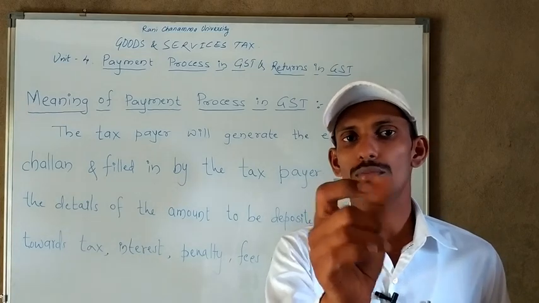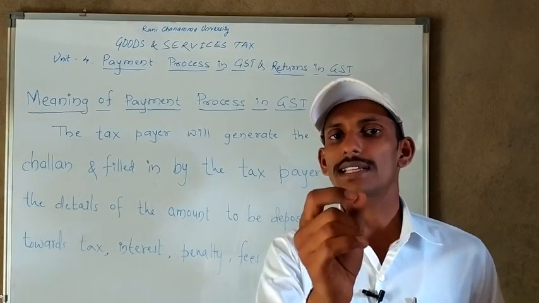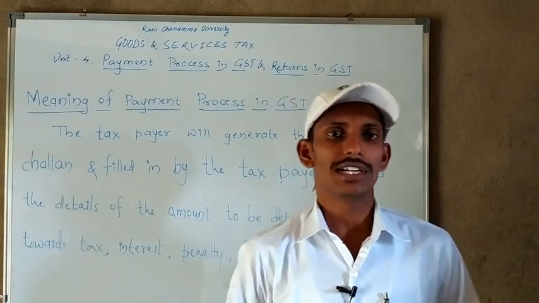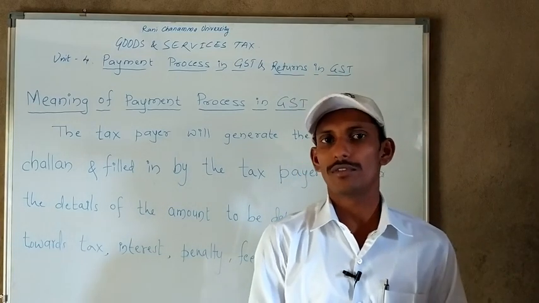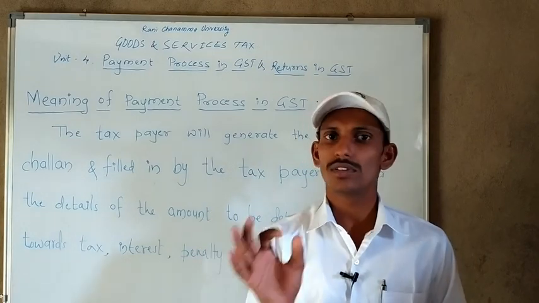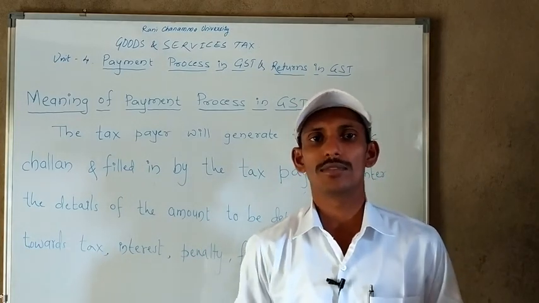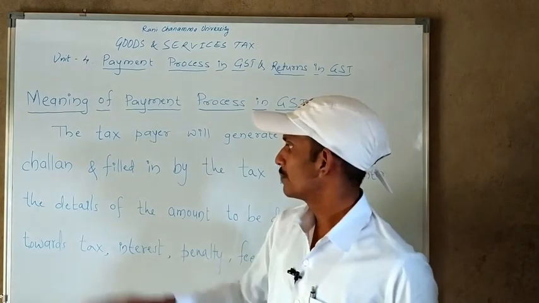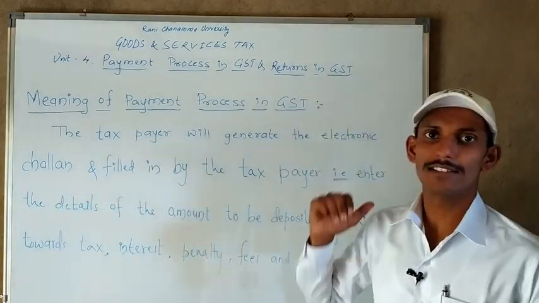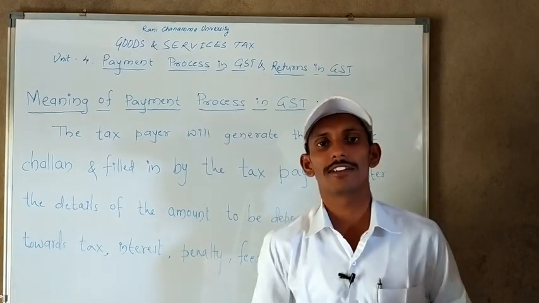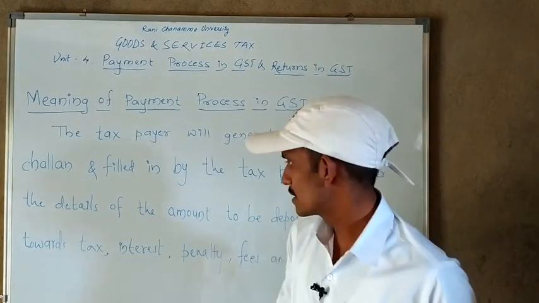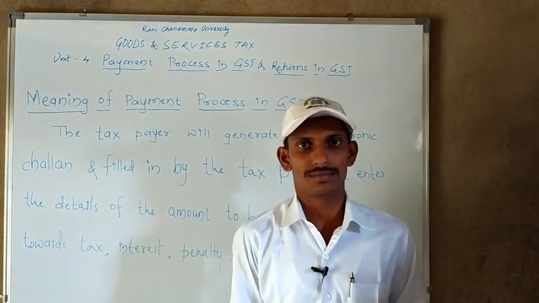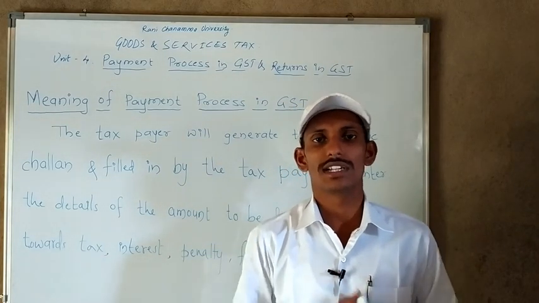So when the taxpayer needs to make a payment to the government, he has to generate a challan from the website, from the GST portal, and fill in the necessary information. He has to enter the required details, such as how much amount is to be deposited by him and for what purpose.